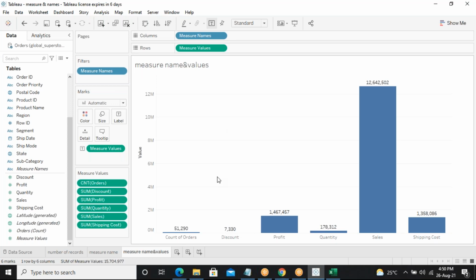Whenever you want the textual records, if you drag and drop that into labels, it gives the label, meaning the value or text or name, whatever it is. It just shows that. Is that clear?